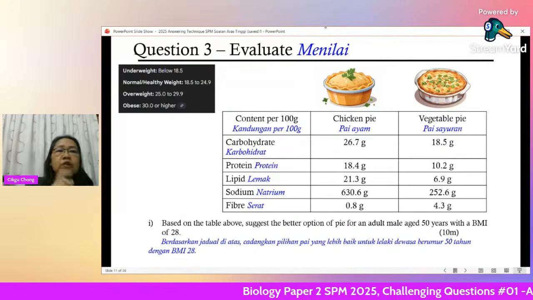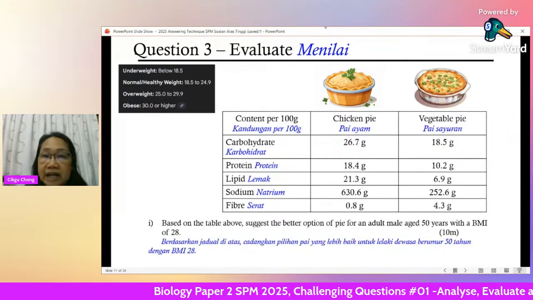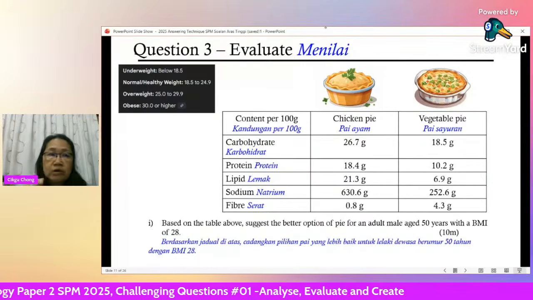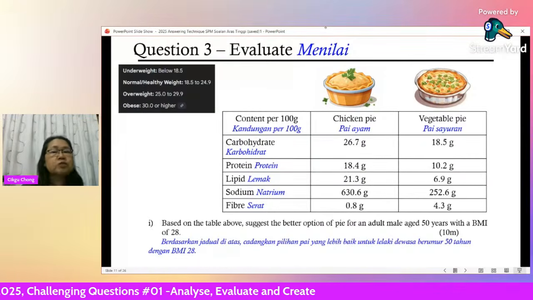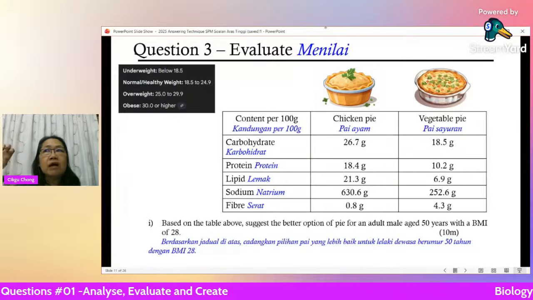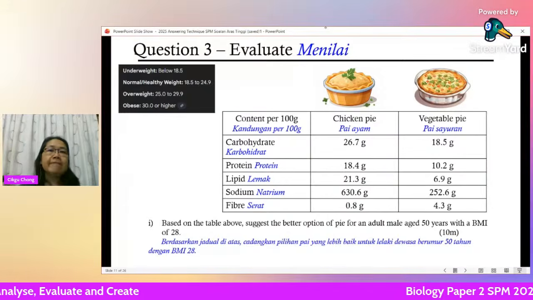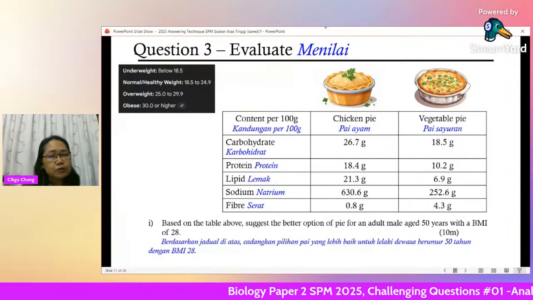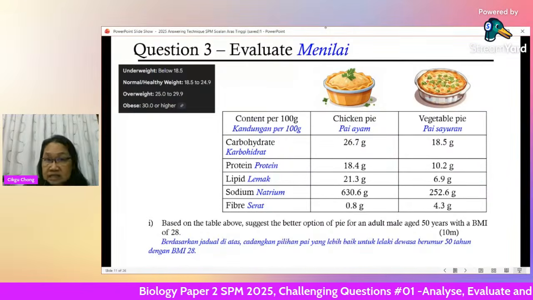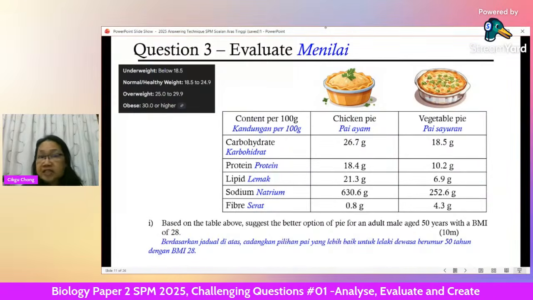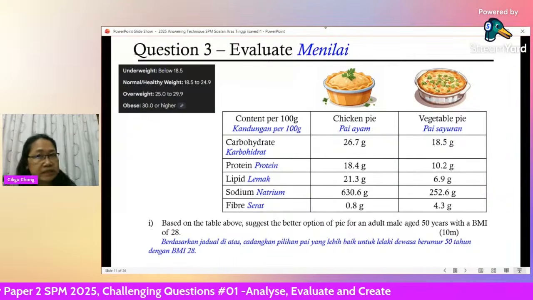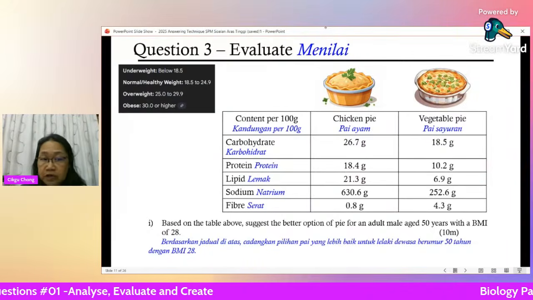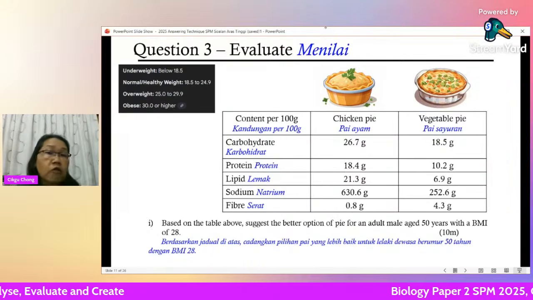Overweight is 25 to 29.9. Overweight is different from obese. If you want to call somebody obese, it has to be 20% more than the ideal body weight. Once it reaches a BMI of 30, you can call the person obese. Now this person has a BMI of 28. That means this person is overweight.